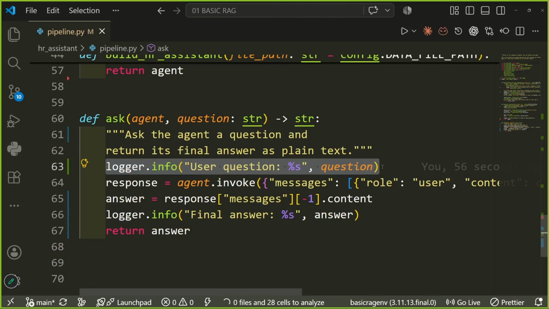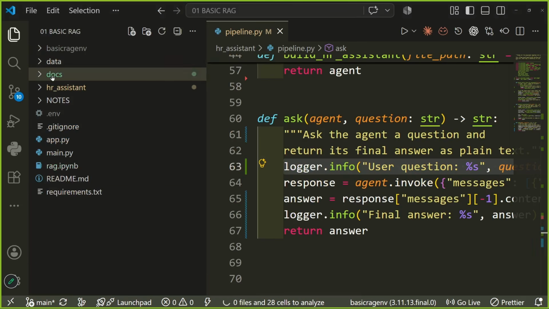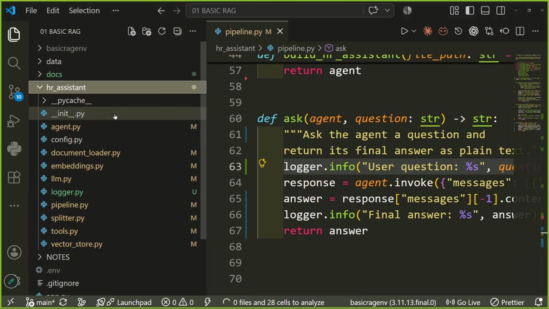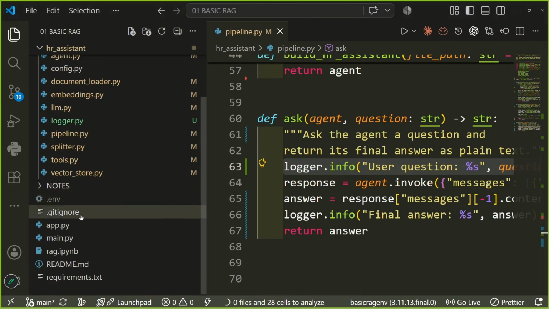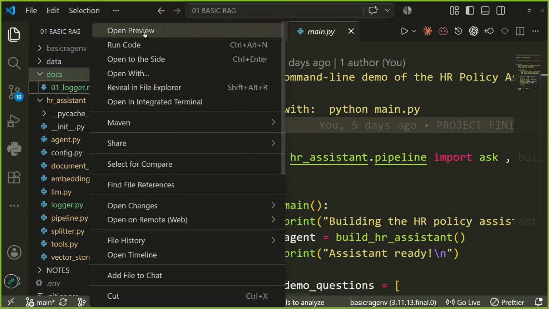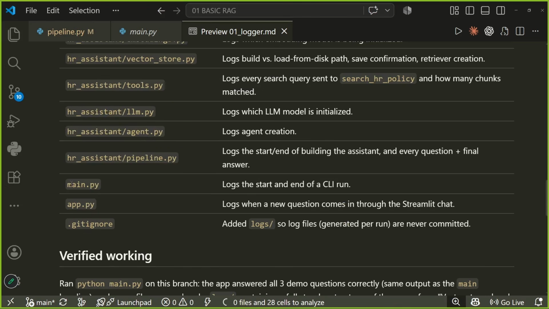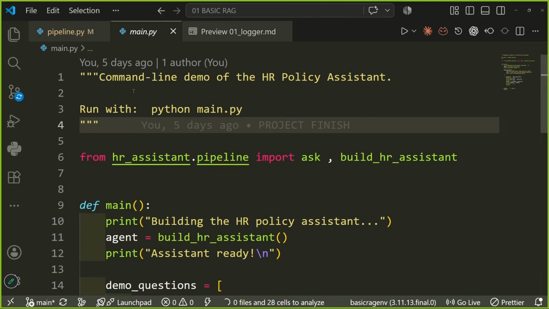Please don't worry. This is just one line of changes I have done in every file. Now let us see which file we are remaining with. HR assistant, each of the files are being touched. Now I guess the main file would be remaining. We can confirm this from the docs which we have prepared. And here the main and app file is also remaining.